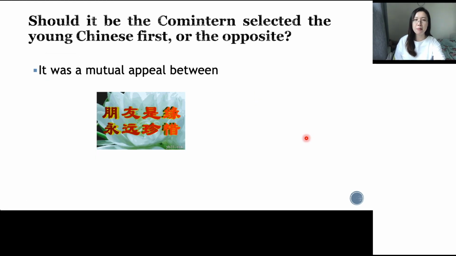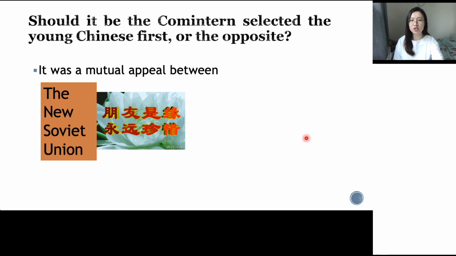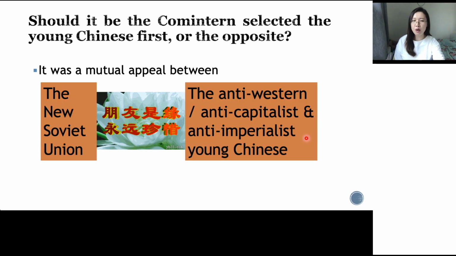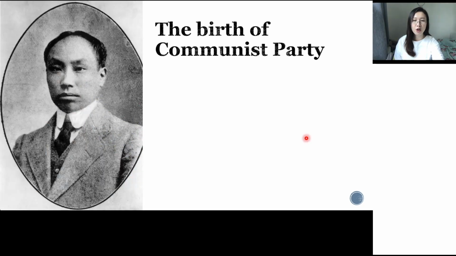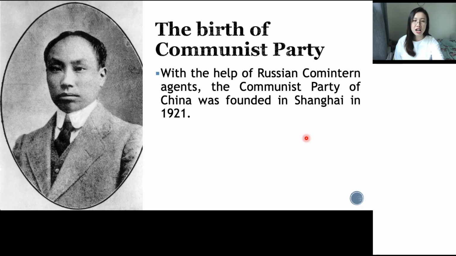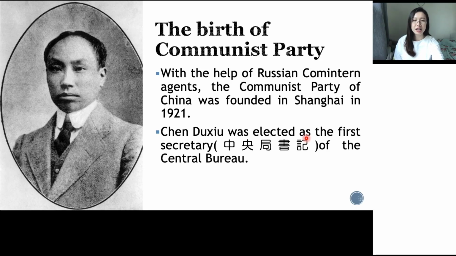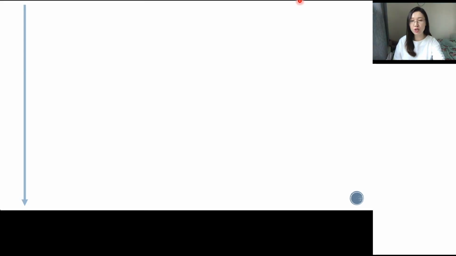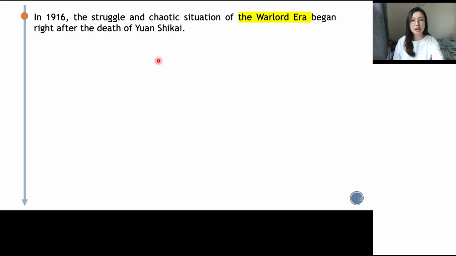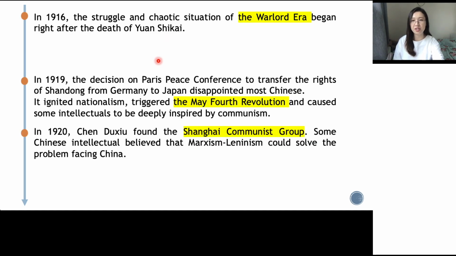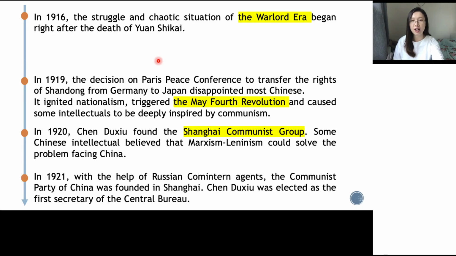For example, we talk about the formation of the Communist Party after the May 4th movement, the new Soviet Union, and also the anti-Western, anti-capitalist, and anti-imperialist young Chinese, they found each other, they formed the Communist Party of China. And Chen Duxiu was elected as the first secretary of the Central Bureau. And we talk about the reorganization of Kuomintang under Sun Yat-sen. He was trying to reorganize Kuomintang, and they formed the first united front with his effort, right?